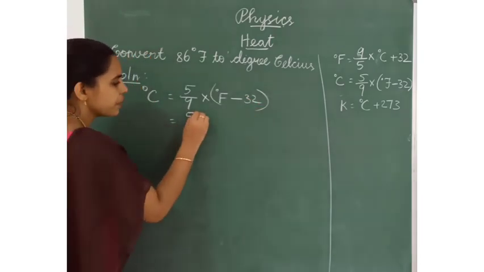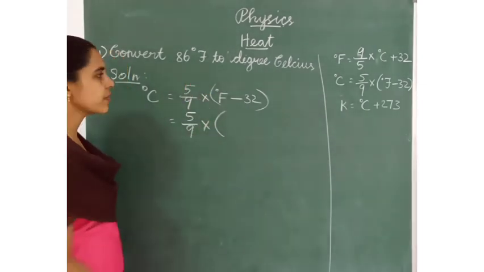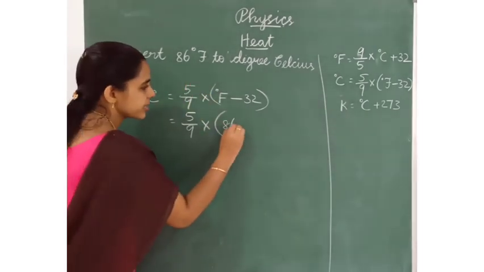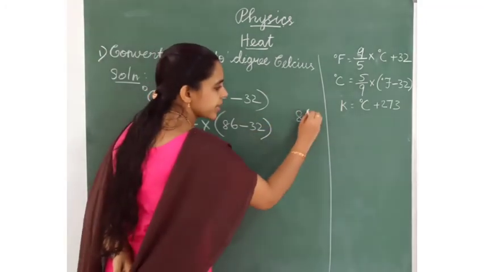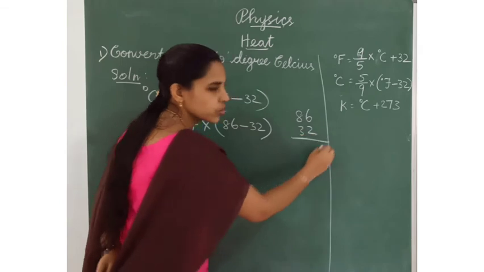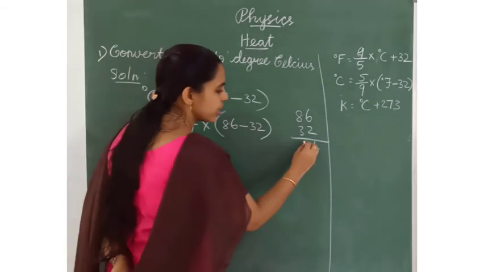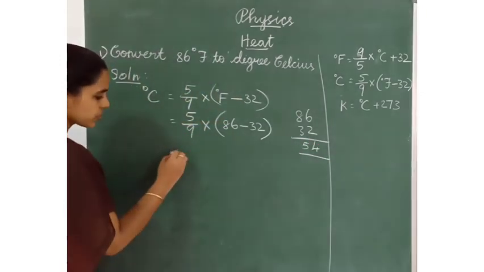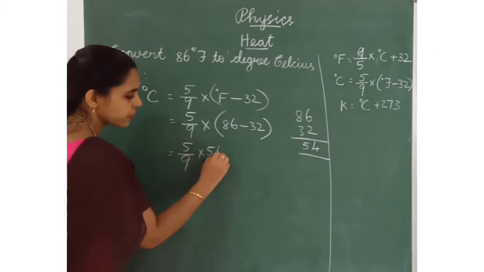What is the value? 86. We have to subtract 86 minus 32. 6 minus 2, 4. 8 minus 3, 5. 54. So 5 by 9 into 54.